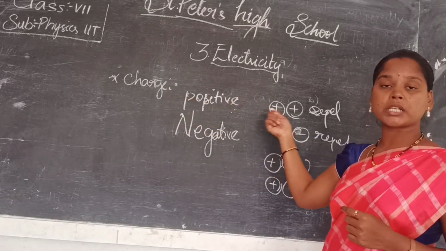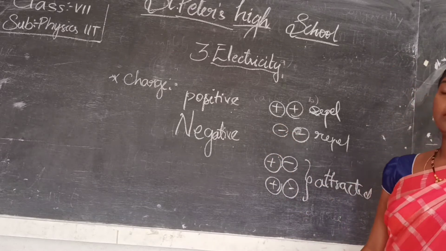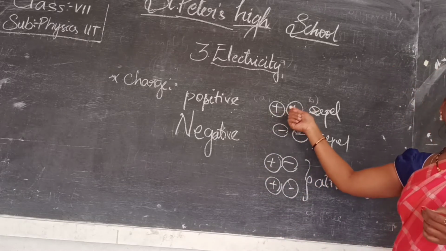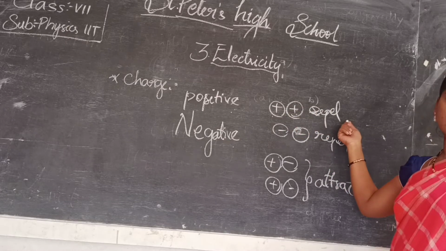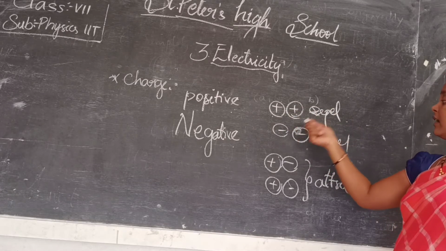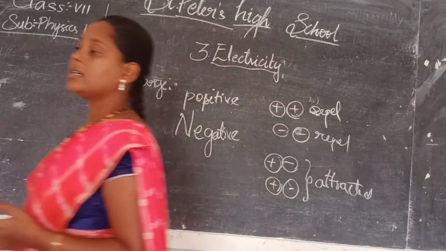Positive charge as well as negative charge. Same as magnets, like charges will repel. That means with like charges there will not be a flow of electricity. With unlike charges there will be a flow of electricity.